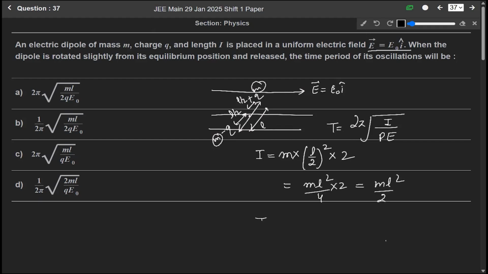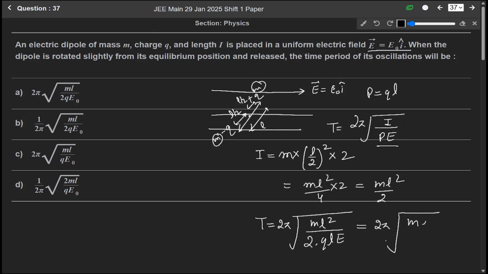So time period T will become 2 pi under root of mL square over 2 into PE. P is what? q into L. So it will be qL into E. So when we solve it, we get 2 pi under root of mL over 2qE. So time period T is equal to 2 pi under root of mL over 2qE. So according to this, option A is the correct answer.